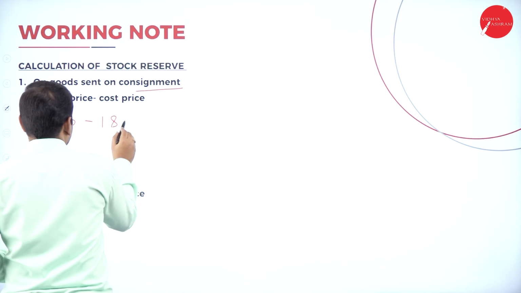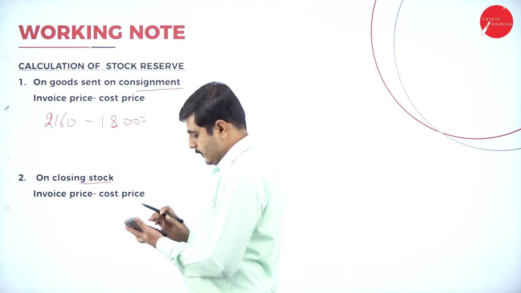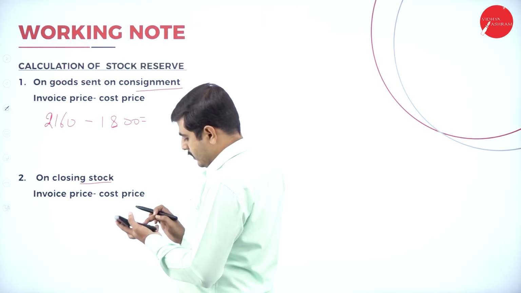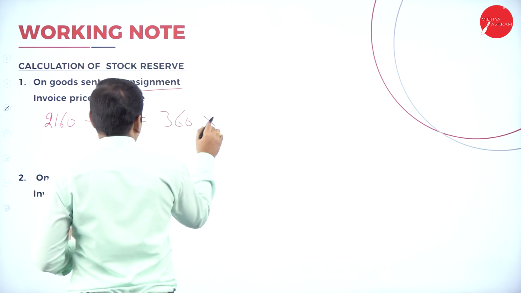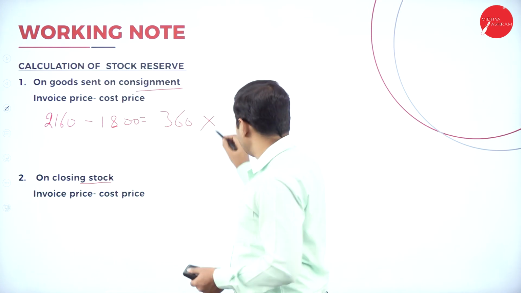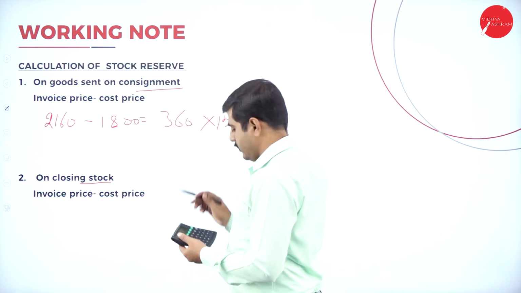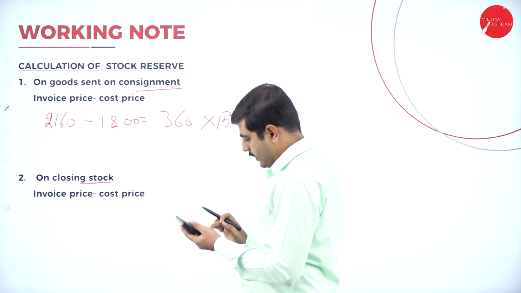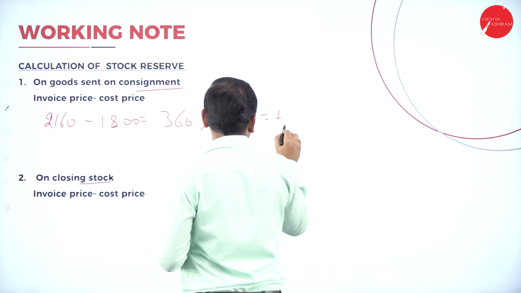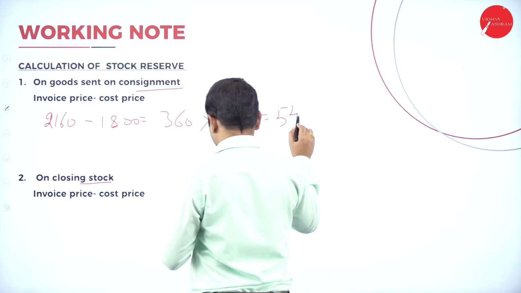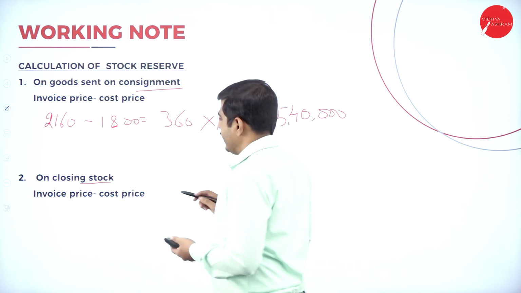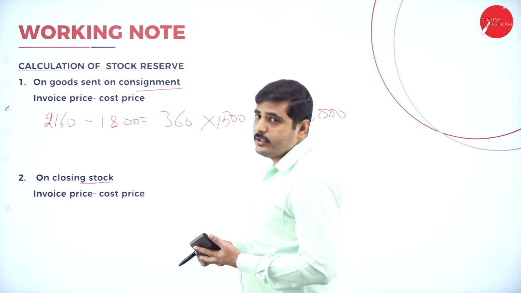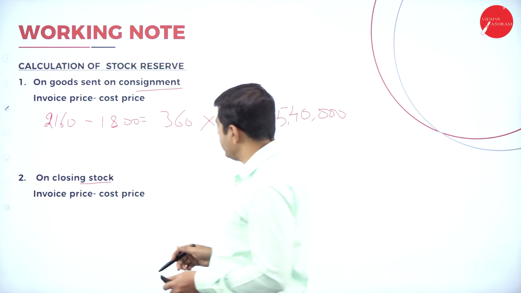So 2,160 minus 1,800 equals 360. Into how many cycles we sent? 1,500. So 360 into 1,500 is 5,40,000.